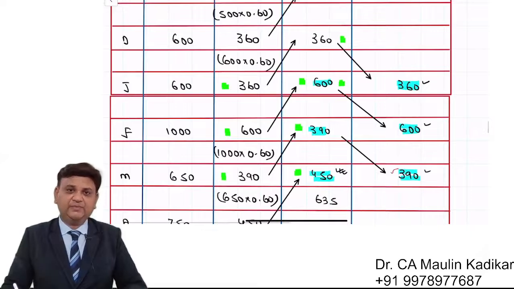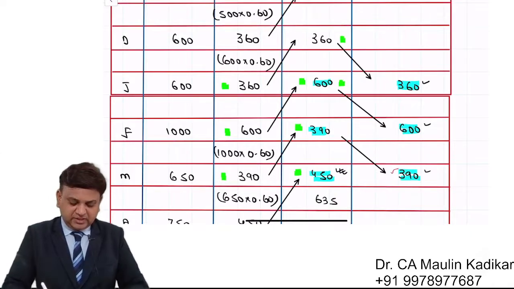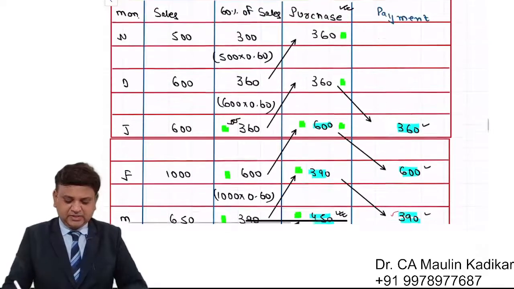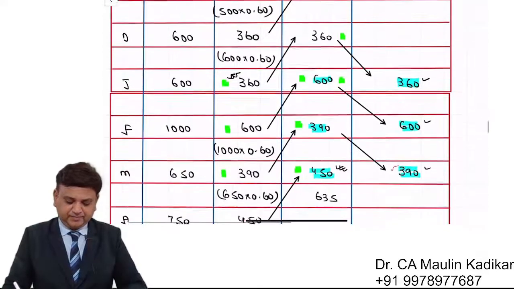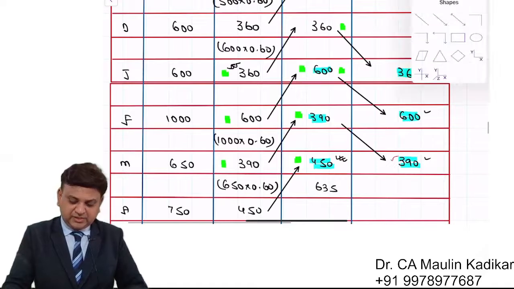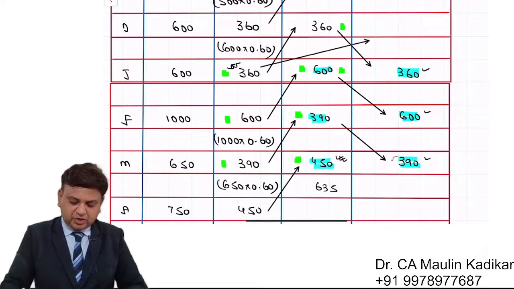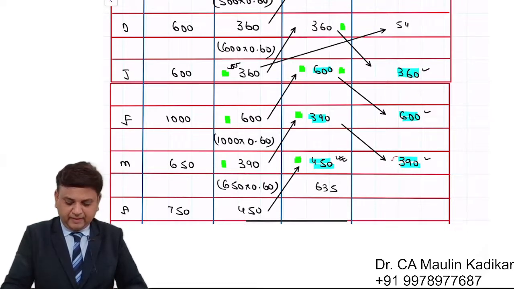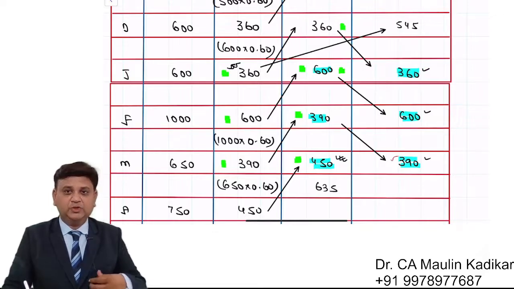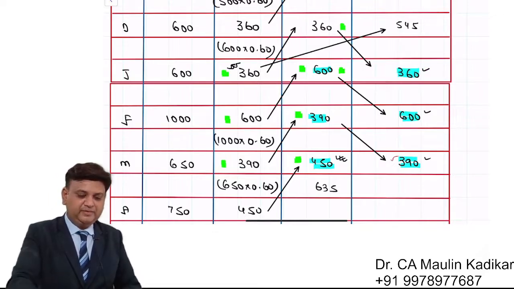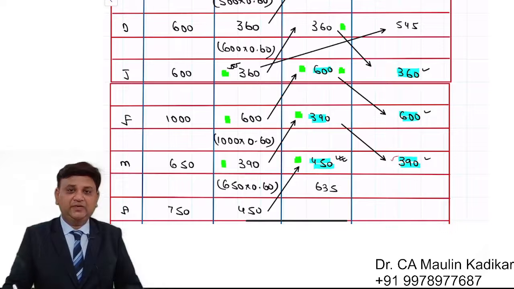See, basically what happens in the month of January, you can see that the requirement of the raw material is 360. But instead of 360, we have stock of 545. So use your calculator: 545 minus 360, we are having excess stock of 185.